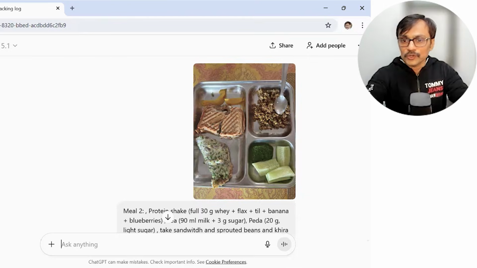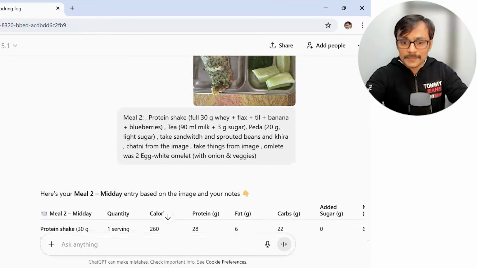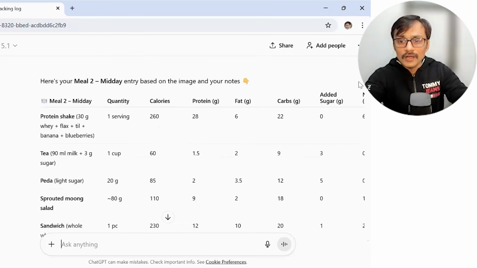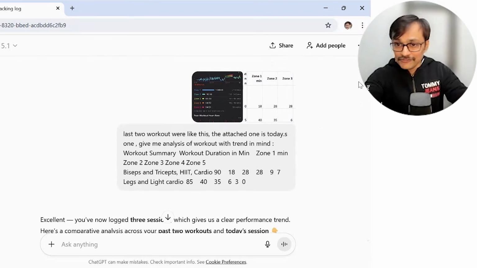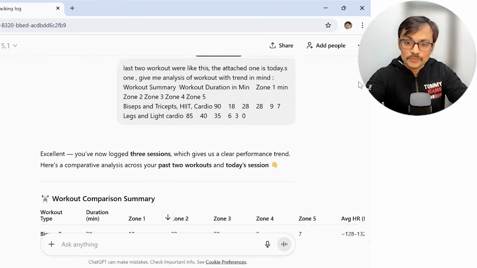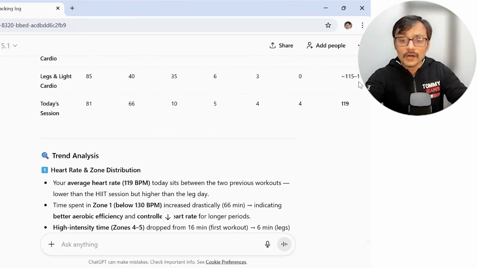So what I started doing was, whenever I'm eating something, I take a photograph of it and ask ChatGPT to tell me what is inside: calories, protein, and all those kinds of things. And this became like a daily log for me. I give a photograph, and then ChatGPT gives me some analysis. Then I may ask more. Then I give the next meal photograph. Sometimes I started adding my workout outputs as well, so I understand how my workout is happening.